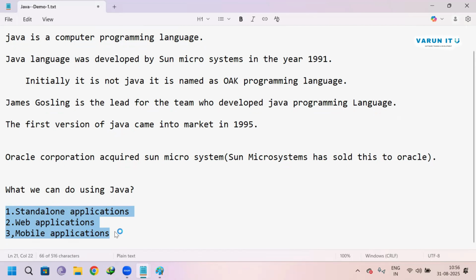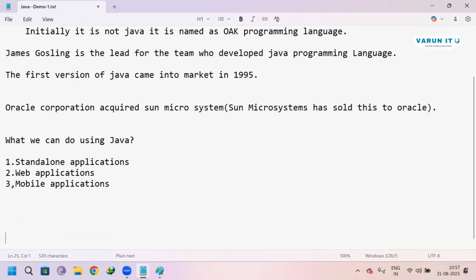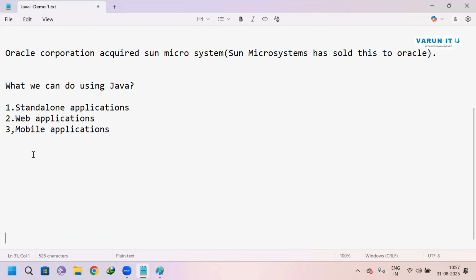Before understanding these types of applications, we have to understand one concept. Java was divided into three parts.